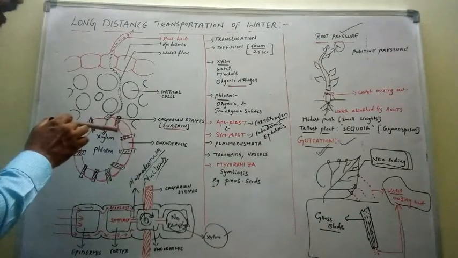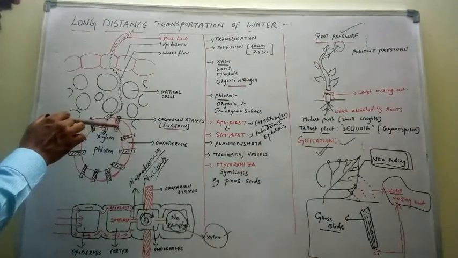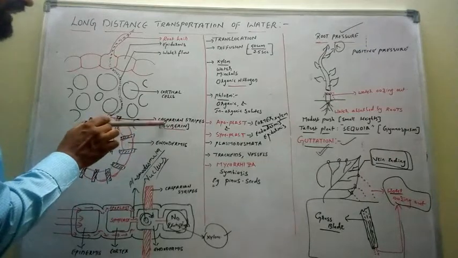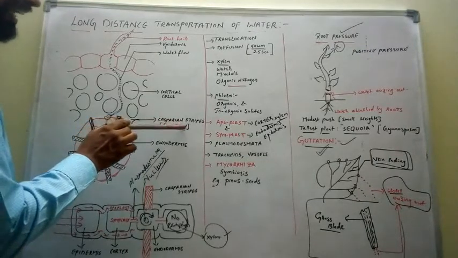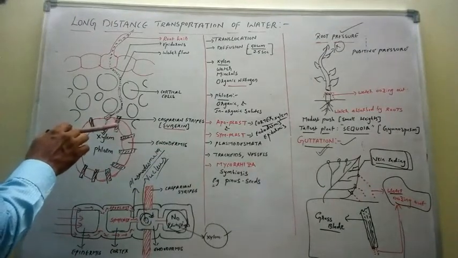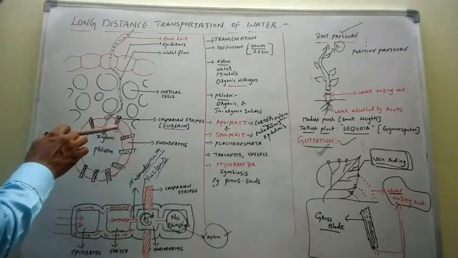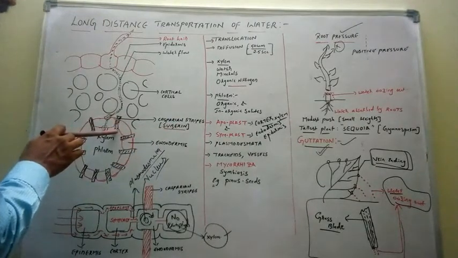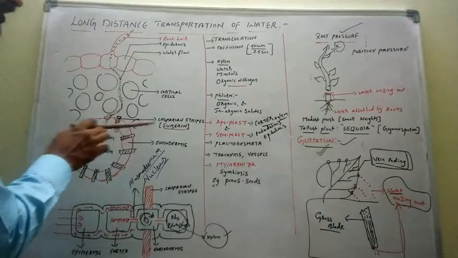These suberin depositions present in between the two endodermal cells are called Casparian stripes. I repeat, the waxy depositions, or suberin. Suberin is a type of wax. The suberin depositions present in between the two endodermal cells are called Casparian stripes.